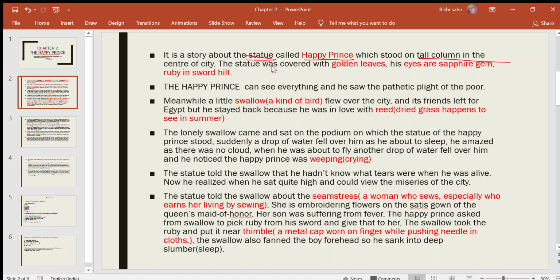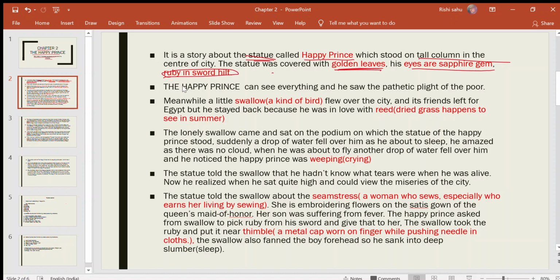The statue was covered with golden leaves. It is a description of a statue. His eyes are of sapphire gem, and there is a ruby in his sword hilt. Sword hilt means the handle of the sword.